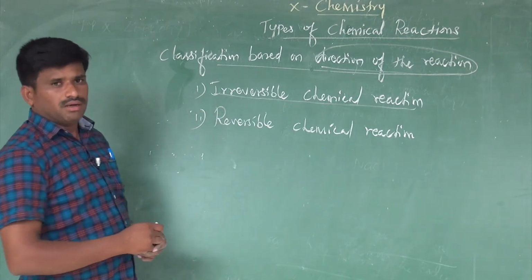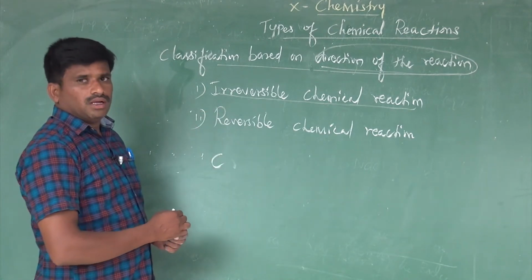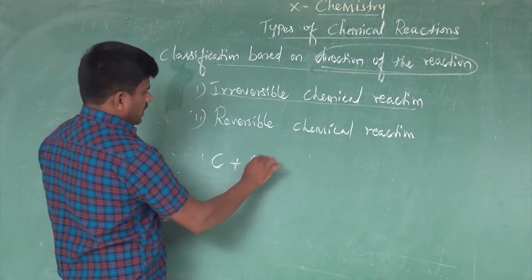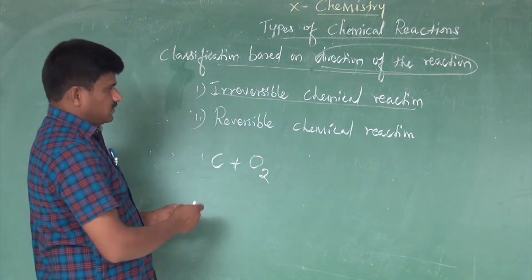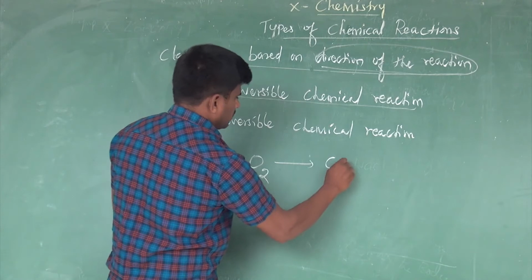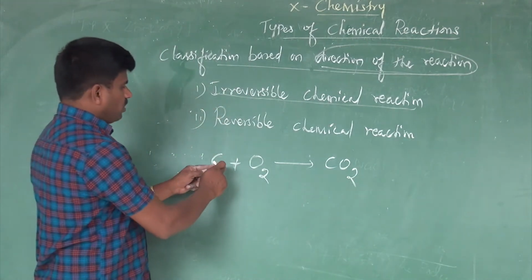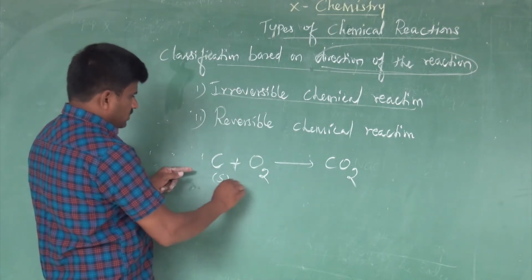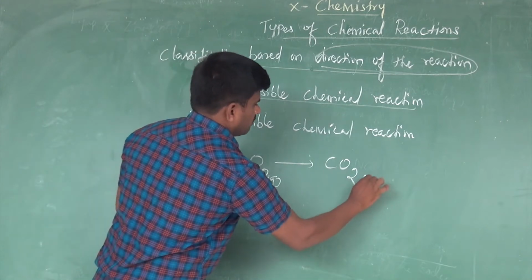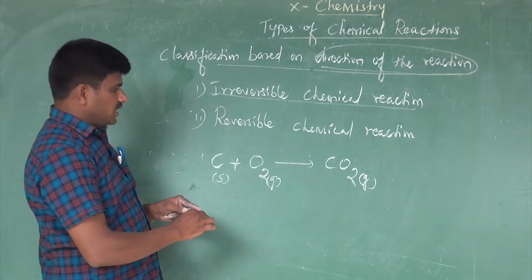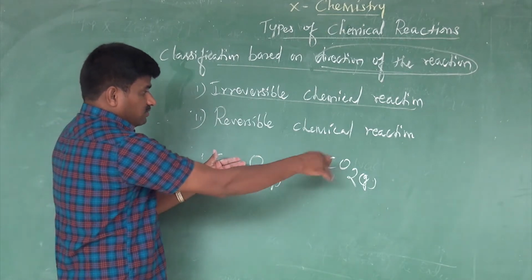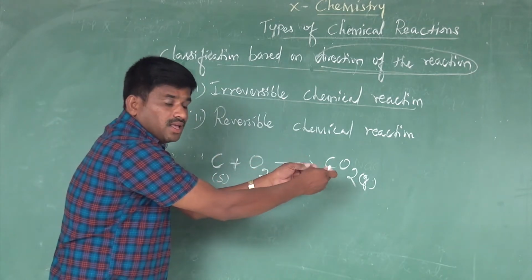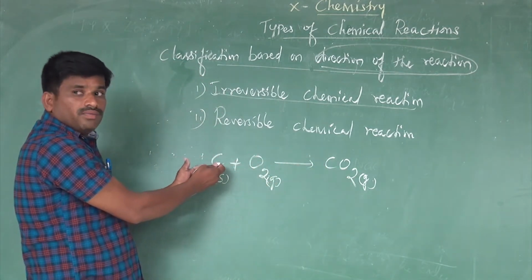We take an example, coal. The chemical name of coal is carbon. When carbon reacts with oxygen, when the coal is combusted, these two form carbon dioxide. Carbon is solid, oxygen is gas, and the compound formed, carbon dioxide, is gas. When the carbon is converted into carbon dioxide, this will not be reversed. The carbon dioxide is not reversed into carbon and oxygen.